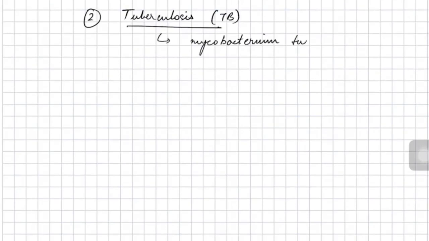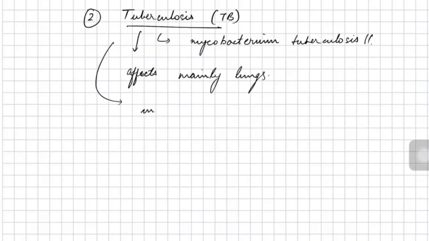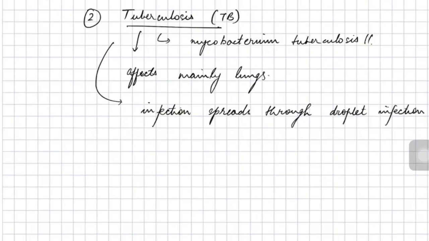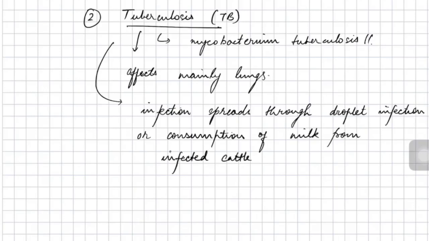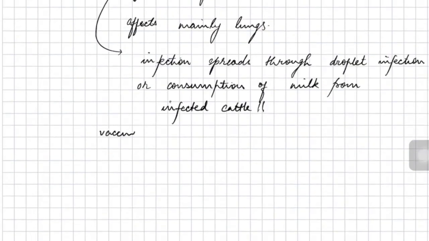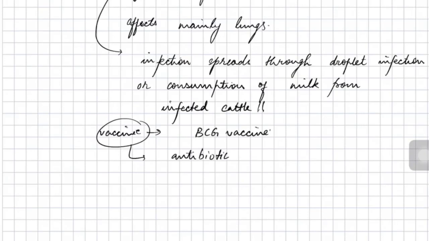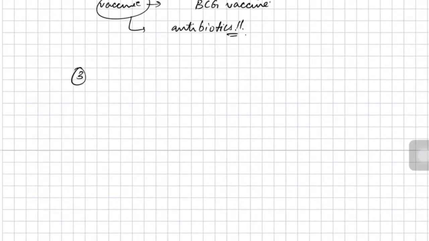So next is tuberculosis, that is TB. TB is caused by the bacteria Mycobacterium tuberculosis. Now this TB mainly affects the lungs. This TB is an infectious disease, and the infection spreads through droplets of a person who is already infected, or consumption of milk from infected cattle. Vaccine is available in the form of the BCG vaccine, which we have already discussed in our previous class. And if the person is infected, then an antibiotic course is also available for tuberculosis.